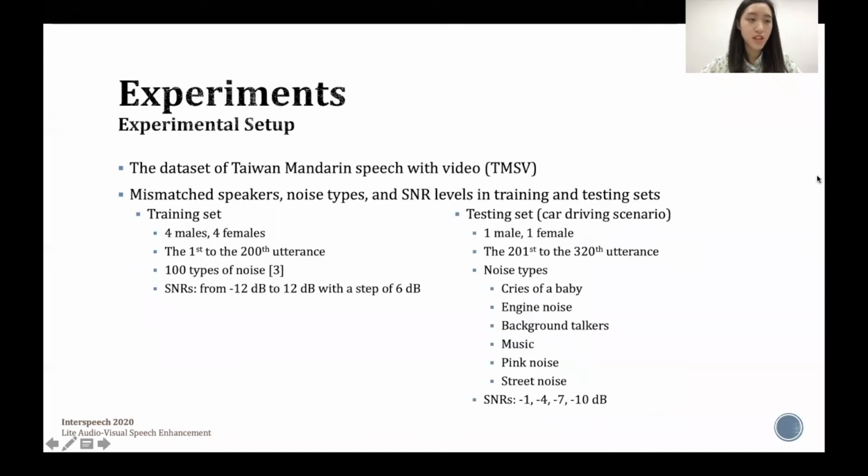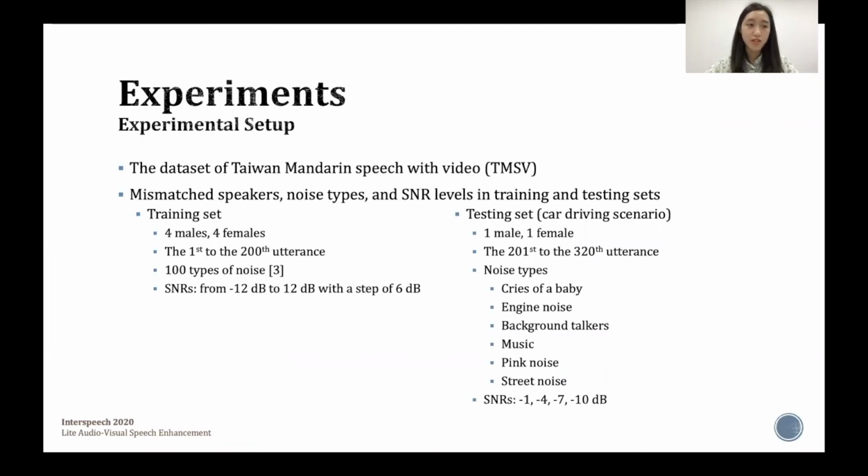We used the TMSV dataset to conduct the experiments in this study. The dataset contains speech utterances from 18 speakers, each providing 320 utterances. We mismatched the settings in the training set and the testing set. The training set consists of the first to 200th utterances from 4 males and 4 females.